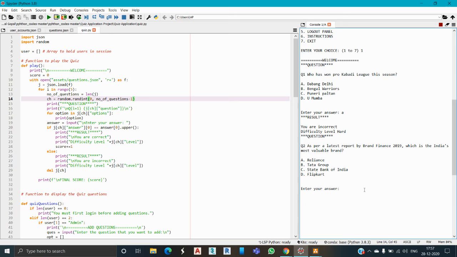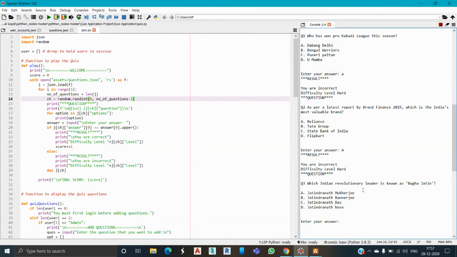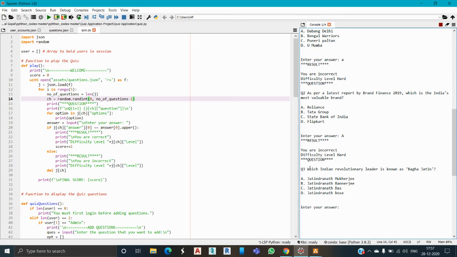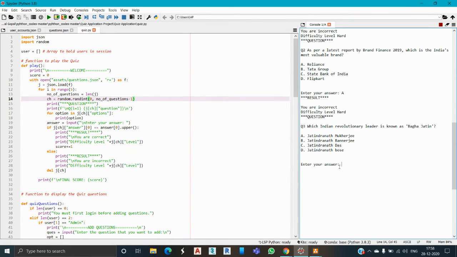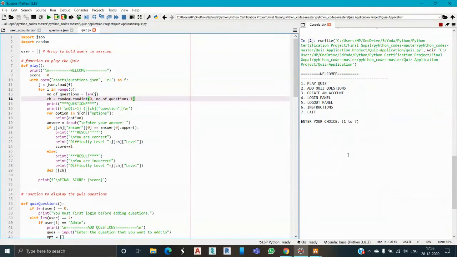As per the latest report by Brand Finance 2019, which is India's most valuable brand? If we choose option A, it says you are incorrect, followed by question 3. So let us choose another option. We have seen option number 1.